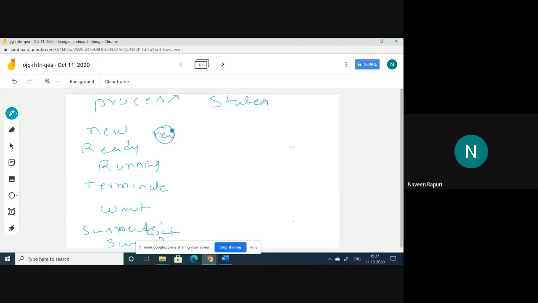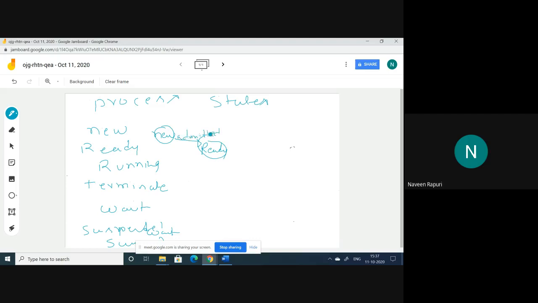When one process is created, it is placed at the state new. After that, it moves from new state to ready state. The transition is called admitted.